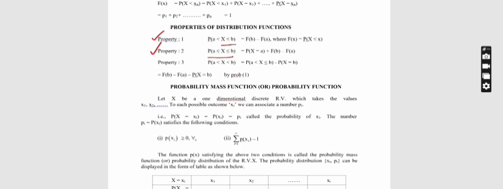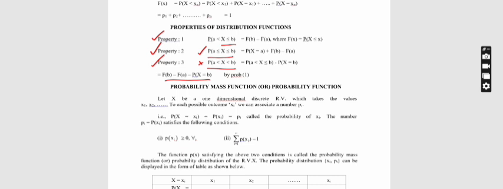The third property is probability of X lying between a and b, in which a and b are both excluded. So the formula is probability of a less than X less than or equal to b minus probability of X equal to b, which can also be written as F of b minus F of a minus probability of X equal to b. So the next definition is the probability mass function, or just probability function.